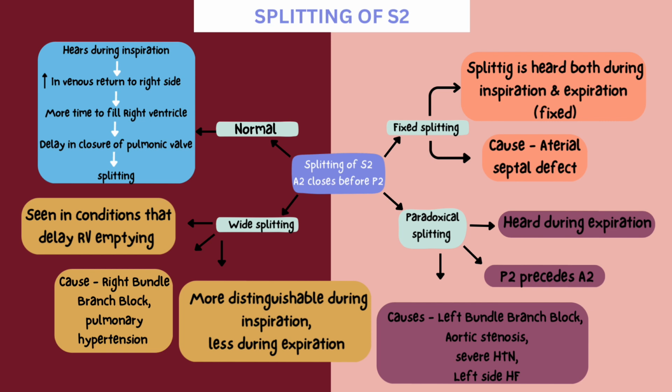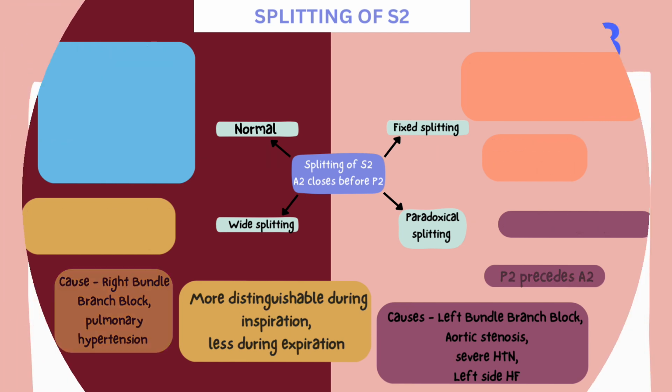Paradoxical splitting. It is more clearly heard during expiration. P2 precedes A2, hence the name paradoxical splitting. It is caused by left bundle branch block, aortic stenosis, severe hypertension and left-sided heart failure.